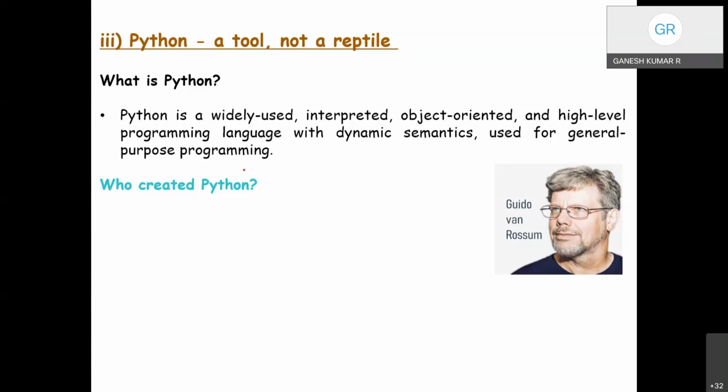Python was created by Guido van Rossum, who was born in the year 1956 in Haarlem, the Netherlands. Some may call it Holland. Of course, Van Rossum did not develop and evolve all the Python components himself.